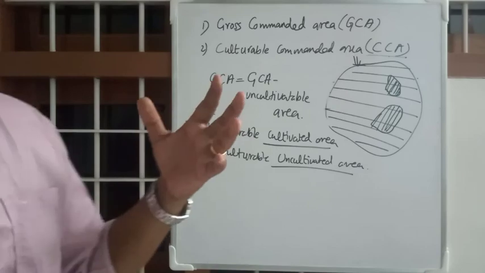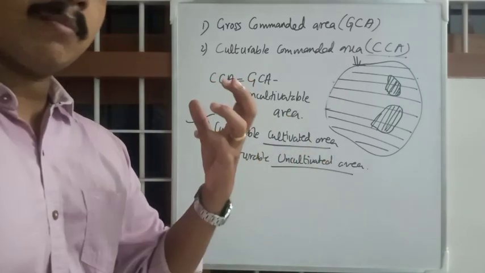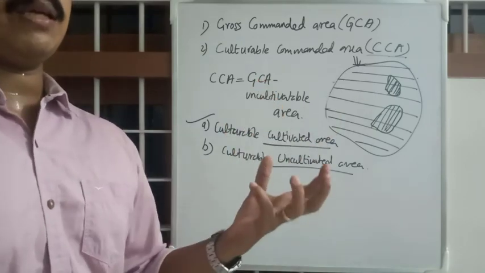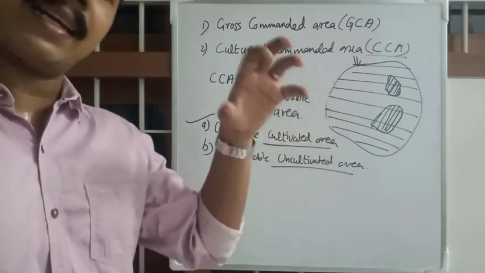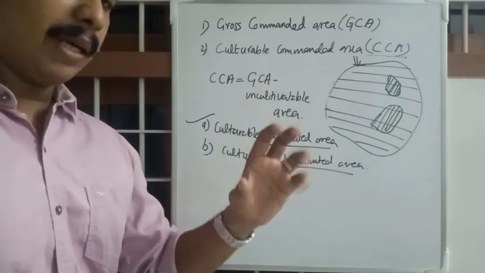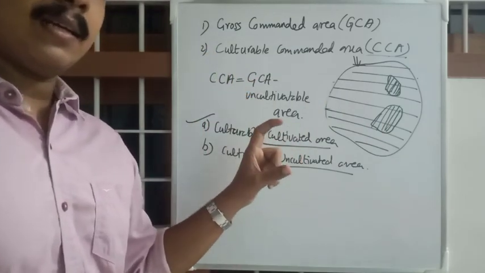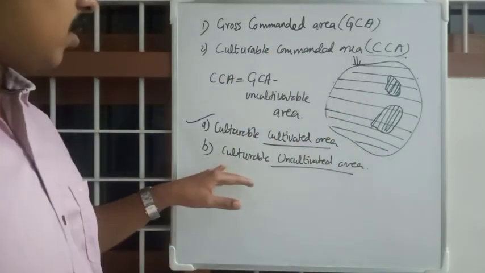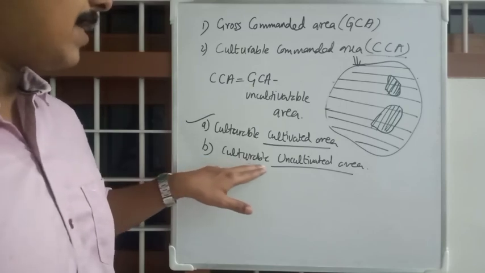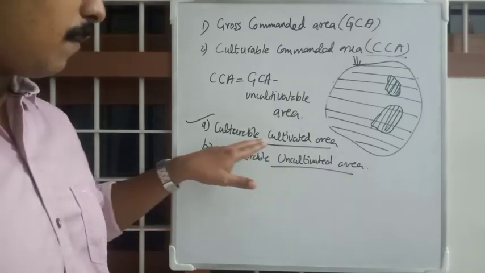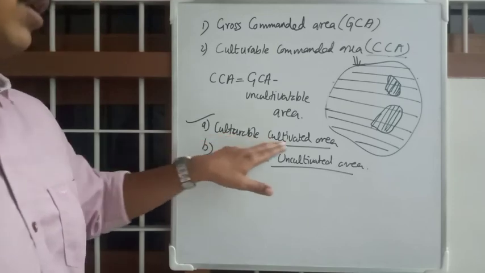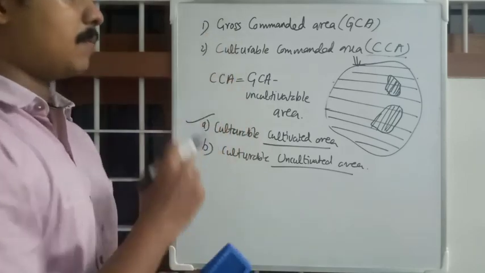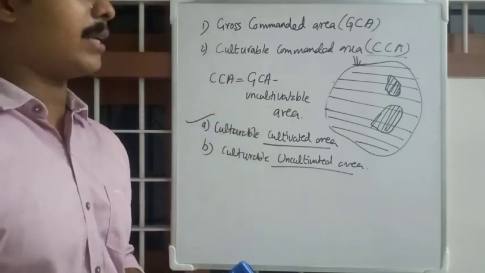That uncultivated may be for many reasons. Maybe we are having some animals in there, maybe we are giving a rest in that year and not planting anything, maybe that year there is no particular crop for cultivation and next year we will be planting. All that area will be called culturable uncultivated area, and the rest will be called culturable cultivated area. Okay, so four terms. I hope you get it.